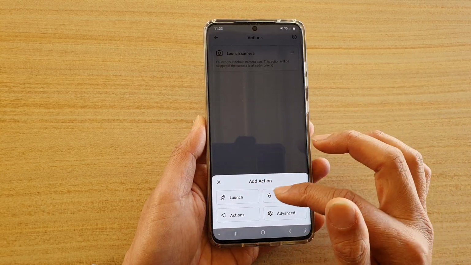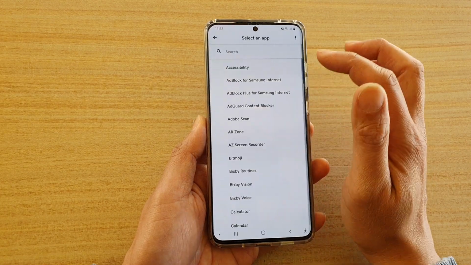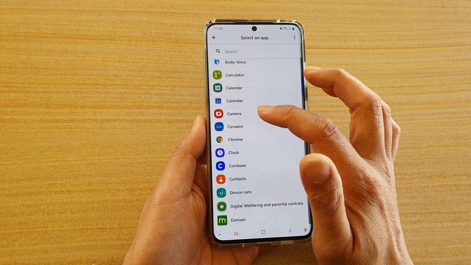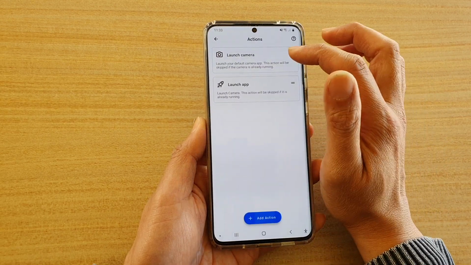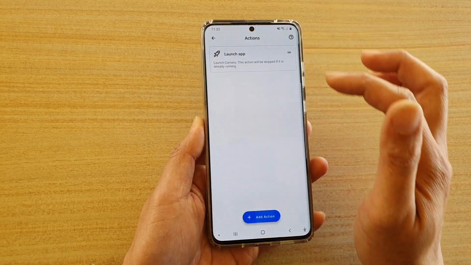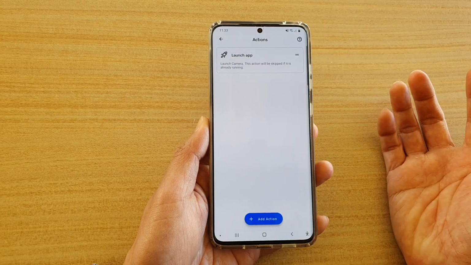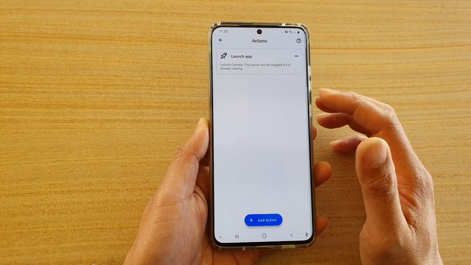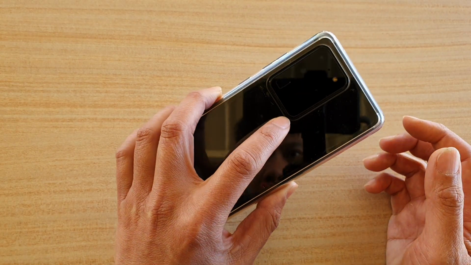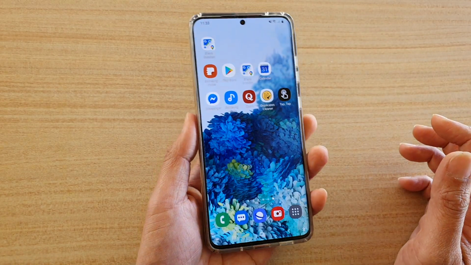So let's just try something. Say we want to launch an app. So say we're going to launch camera perhaps. So we're going to choose camera. I already have launch an app here and launch camera, so I'm just going to delete one of them. So launch camera, this action will skip if it is already running. So if the camera is already running in the background, then it will not launch again. And that's all you have to configure for Tap, and then simply just tap at the back of your phone, and the camera should launch.